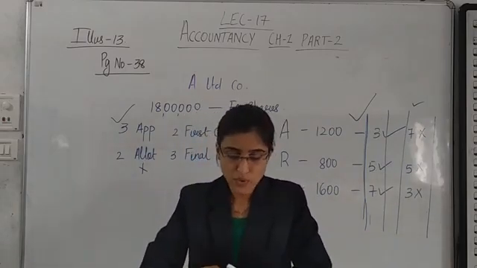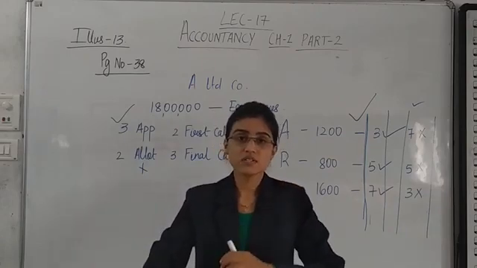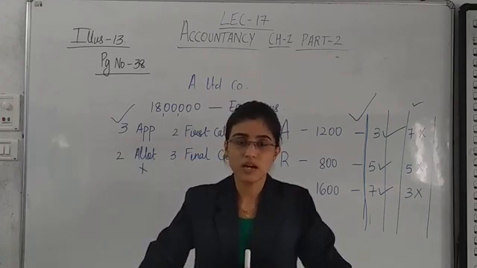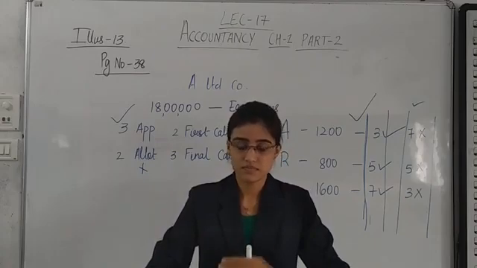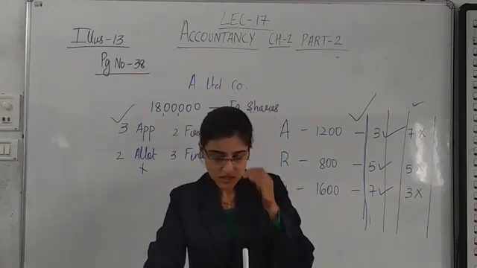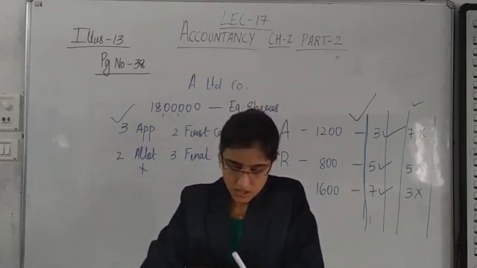So total shares forfeited are 3600. So the very first thing that you are supposed to do at the time of forfeiture of shares is what? You will debit share capital account. So pay attention in your textbook. Page number 39. Journal entries in the books of company.